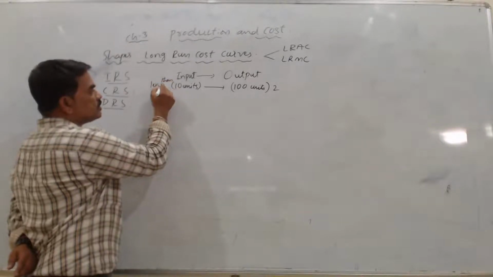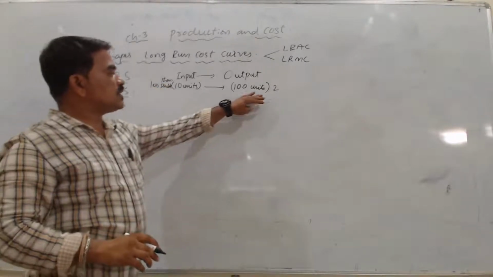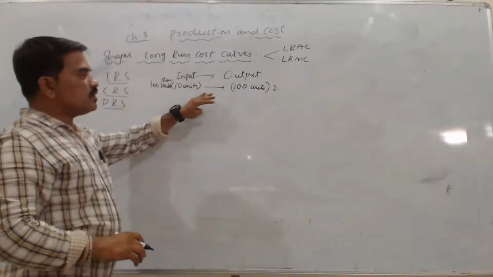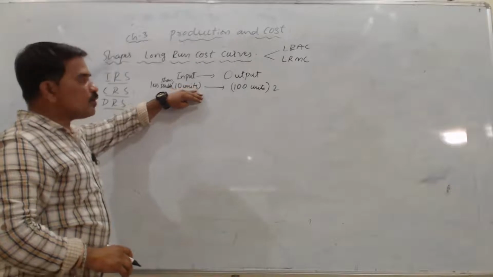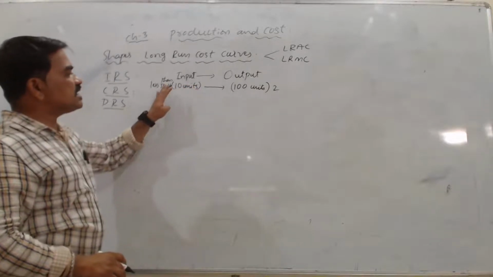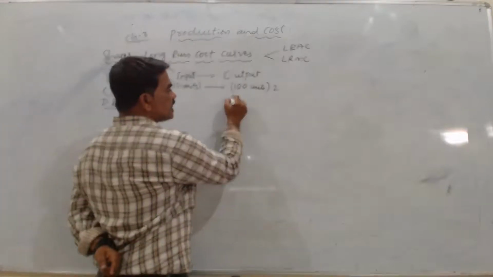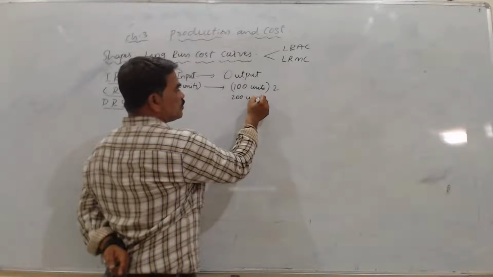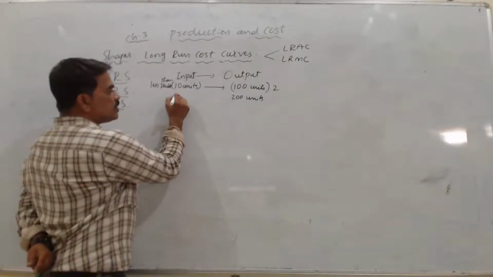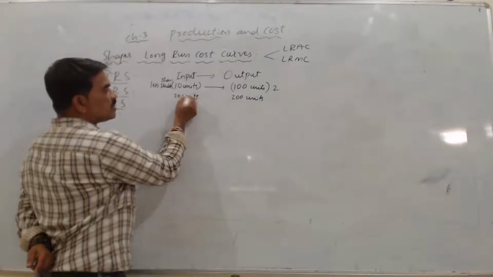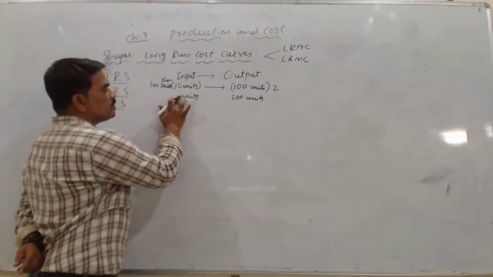Less than double. So to get the double of output, to get this proportional output, how much am I increasing the input? The proportional increase in input is less than double. If I wanted 200 units of output, double the output, and I had 10 units, I would change it to 20 units and it would double. So here I am not doubling, I am less than double.